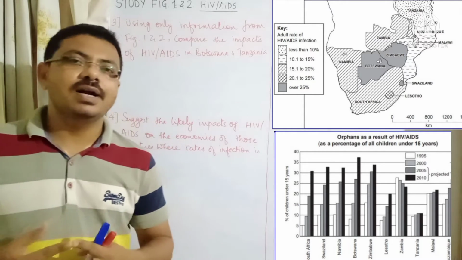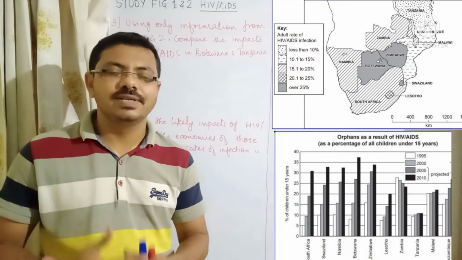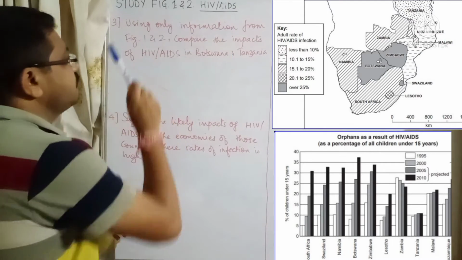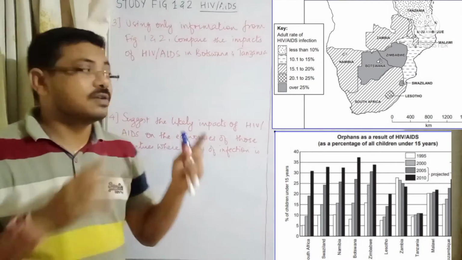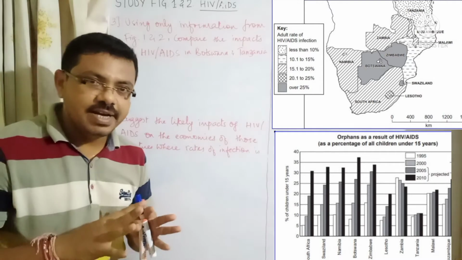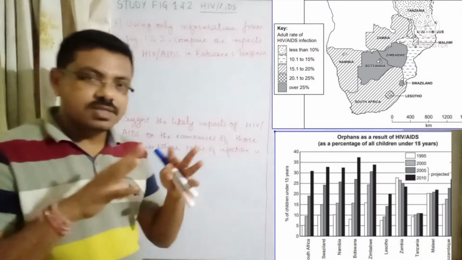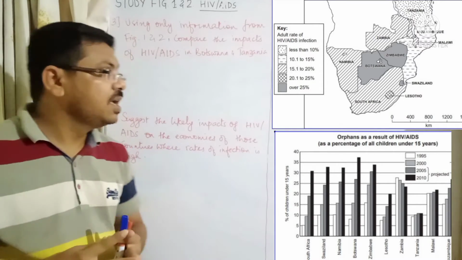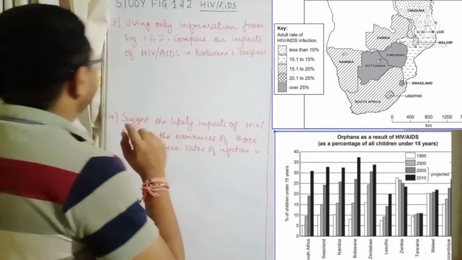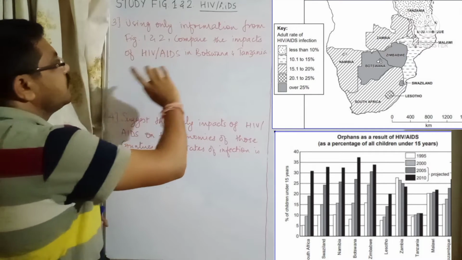So here these questions are going to be a little in detail. You need to give answers in detail. Now read the question: using only information from figure 1 and 2. Again, look at figure 1. Figure 1 is all about the percentage of population living with HIV/AIDS in some parts of southern Africa, and figure number 2 is about the orphans, right? Now what is the question? You have to just use the information from figure 1 and 2.